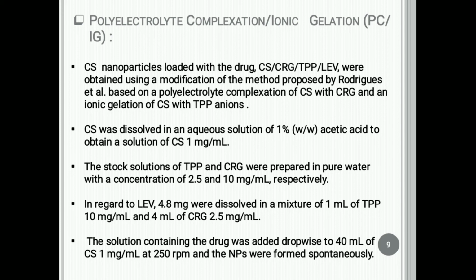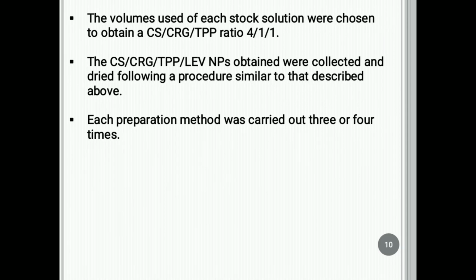In regards to levofloxacin, 4.8 mg were dissolved in a mixture of 1 ml of TPP anion at 10 mg per ml and 4 ml of CRG at 2.5 mg per ml. The solution containing the drug was added drop-wise to 40 ml of chitosan at 1 mg per ml under stirring at 250 rounds per minute, and nanoparticles were formed spontaneously. The volume used for each stock solution was chosen to obtain a chitosan, CRG and TPP ratio of 4:1:1. Each preparation was carried out 3 or 4 times.